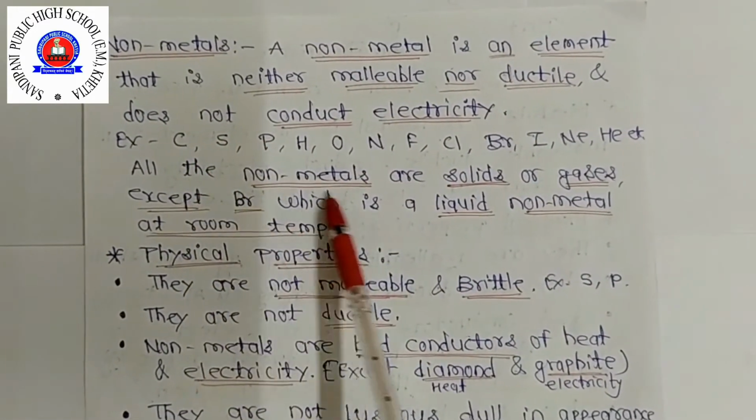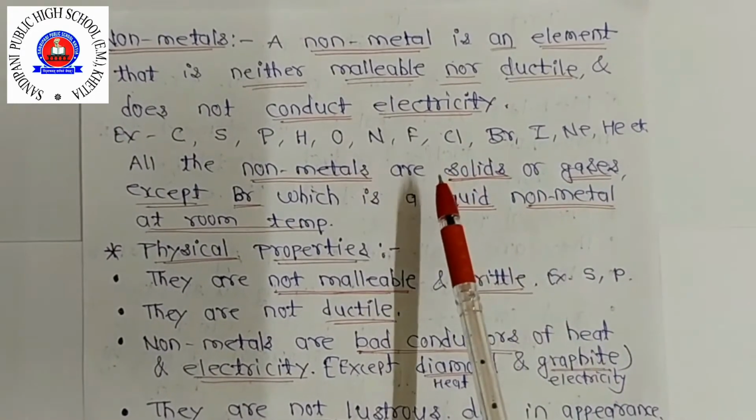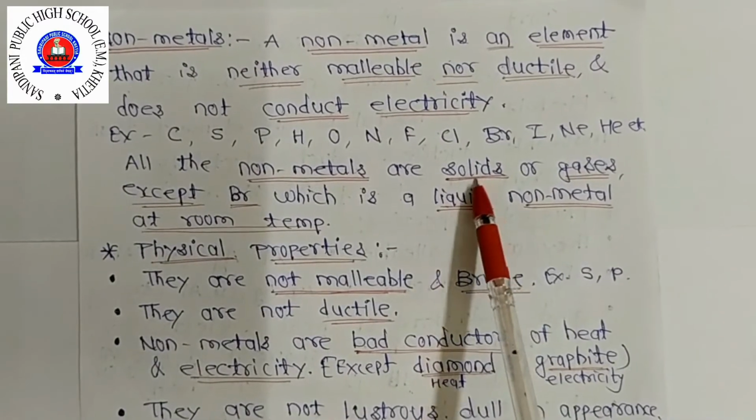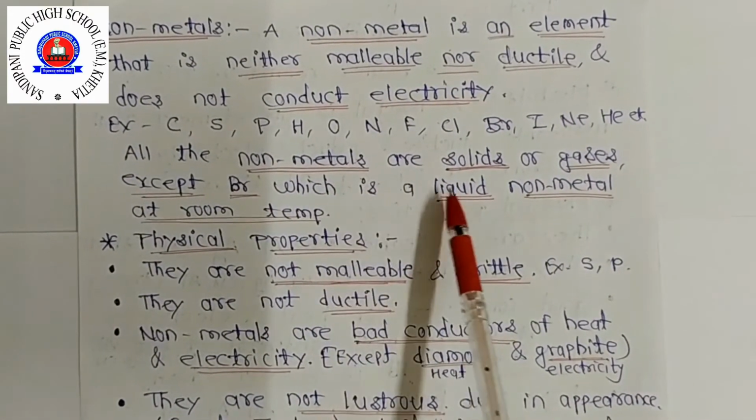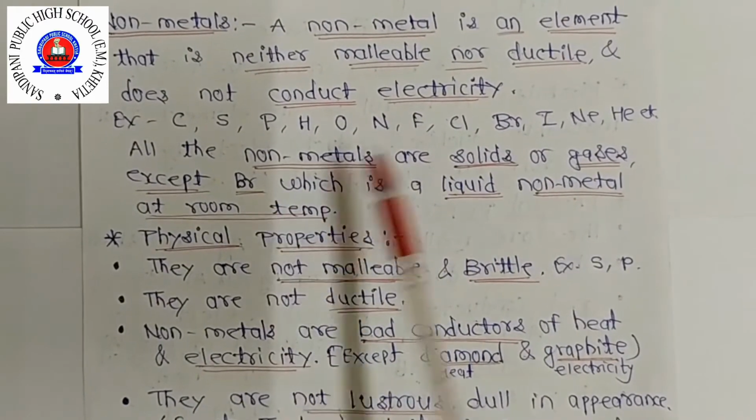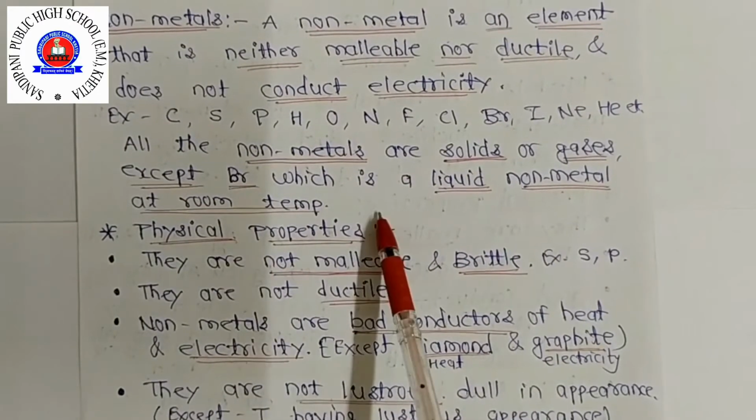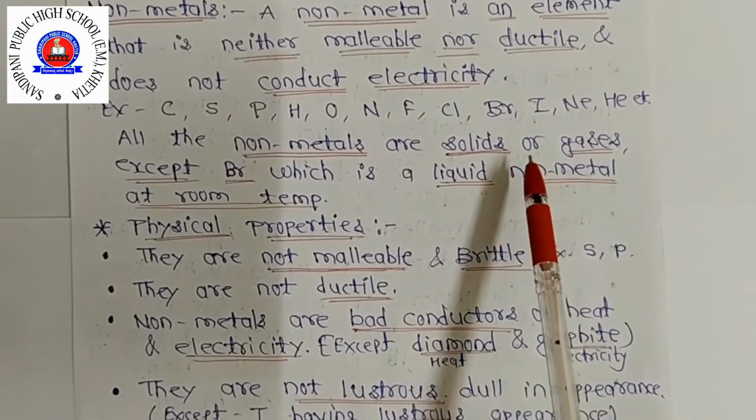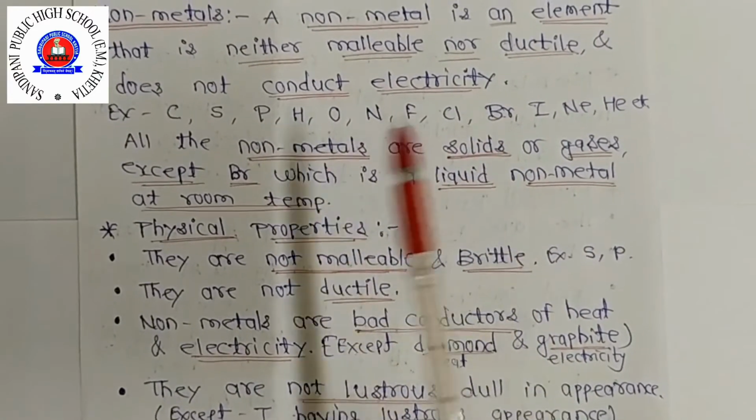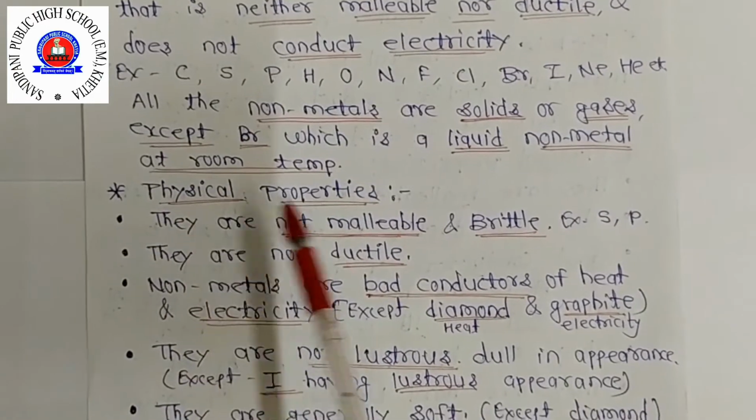So these are non-metals. All the non-metals are in solid or gaseous form. Means generally these are found in solid or gaseous form, except bromine which is a liquid. Means जो bromine है, it is found in liquid form at room temperature. So all the non-metals are solid or gases at room temperature except bromine. Clear this one?